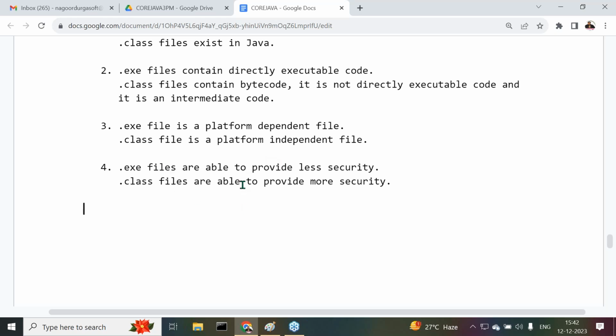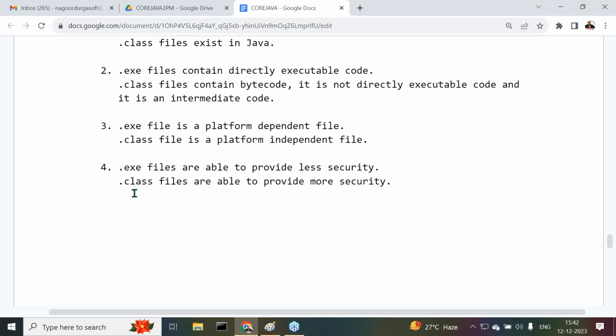In general, C and C++ are less secure programming languages. Java is a more secure programming language by nature. So obviously .exe files provide less security and .class files provide more security. But one more point is available internally. In general, the majority of virus related software is provided in the form of .exe files.